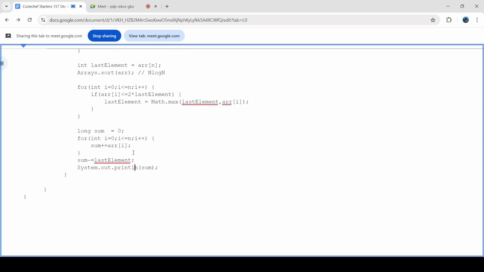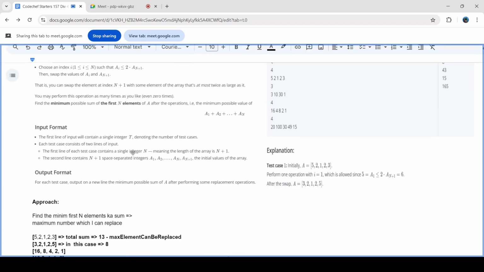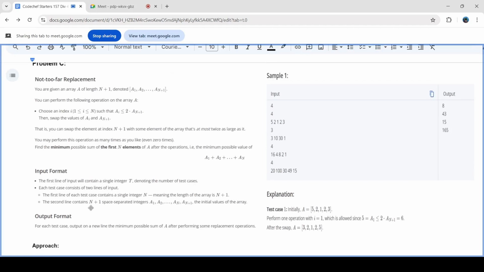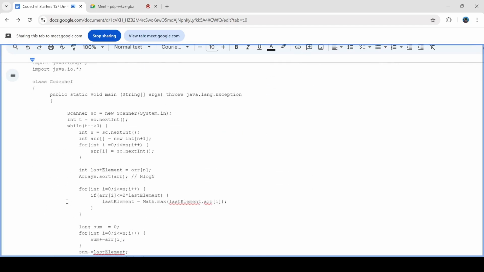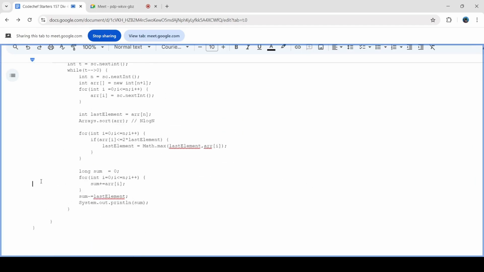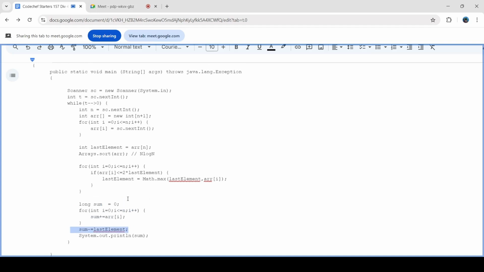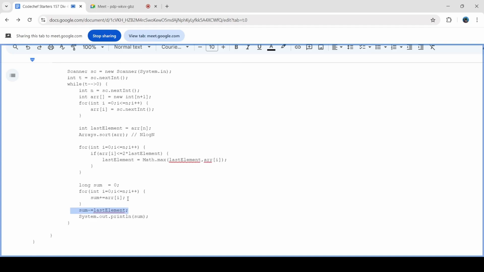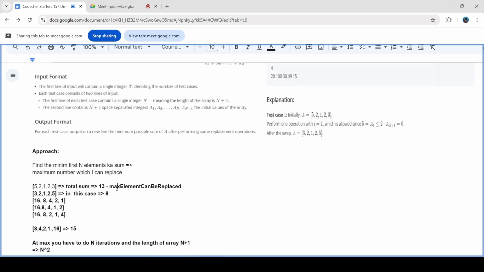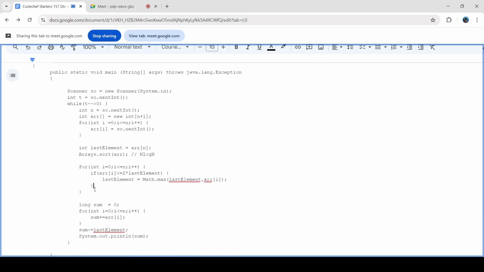I have used long here. I don't think you need to use long because the constraints for the elements were up to 1000, so integer will also work. This part is really simple. I'm just taking out the sum of all the elements, and I'm subtracting the optimum last element, basically the element which I wanted to get. This is the maximum element that can be replaced. This is what I found out using sorting and using this loop.